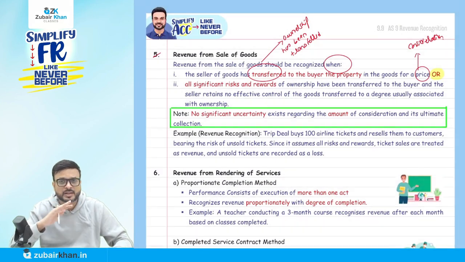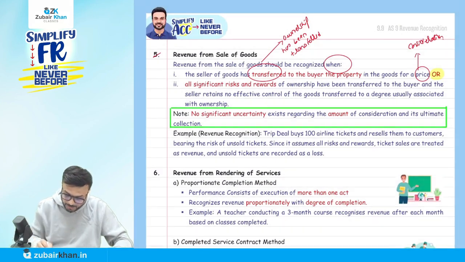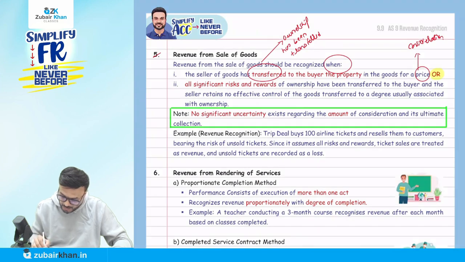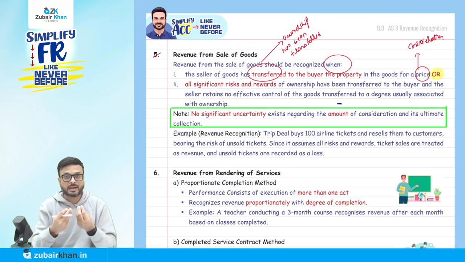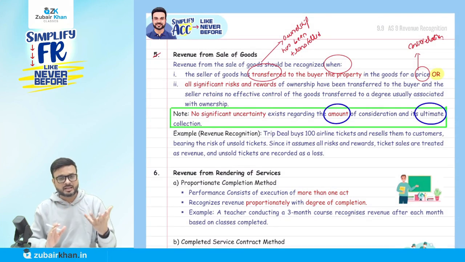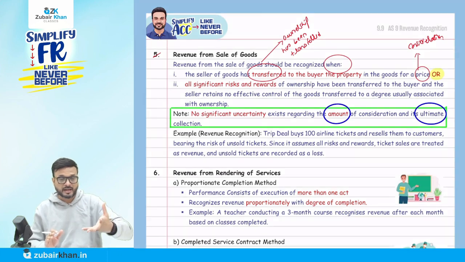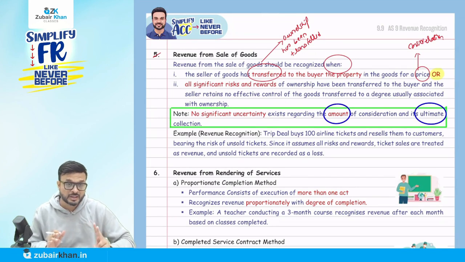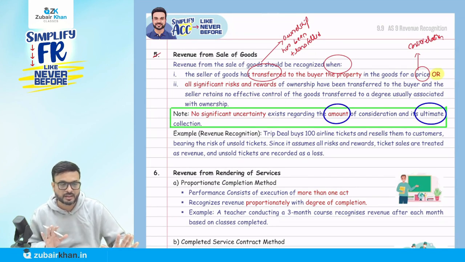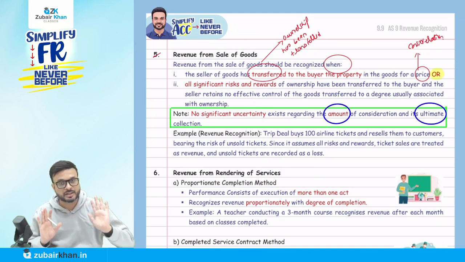It means there is no uncertainty about the amount, how much amount I am to recover, and the ultimate collection means I know how much is the amount and there is no uncertainty regarding the ultimate collection. We sold something and we are going to recover the amount, and we know how much we are going to recover. So these two points should be fulfilled, and in all the cases there is no uncertainty regarding how much is the amount and how we are going to recover them. Ultimate collection will happen.